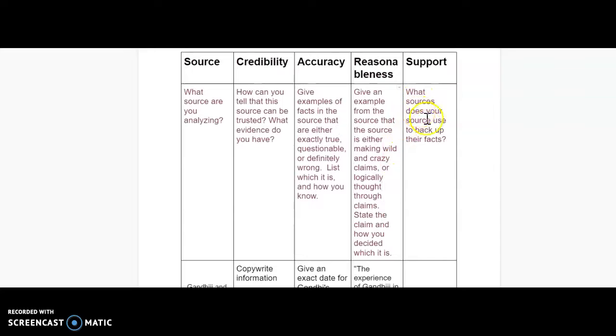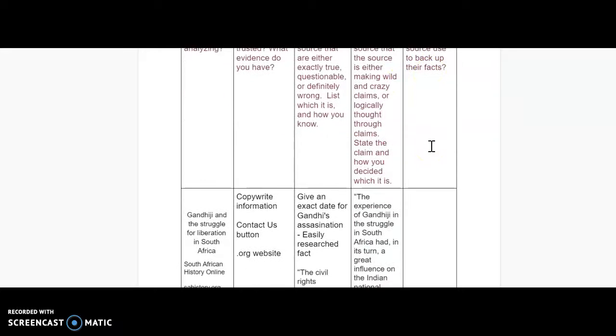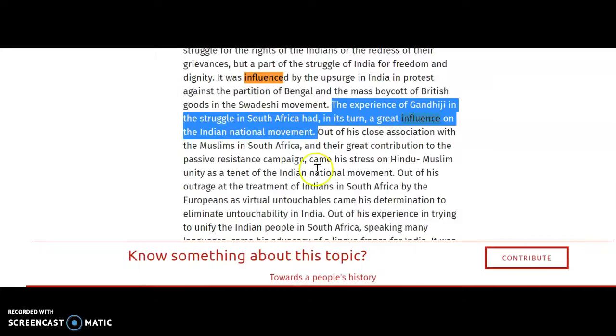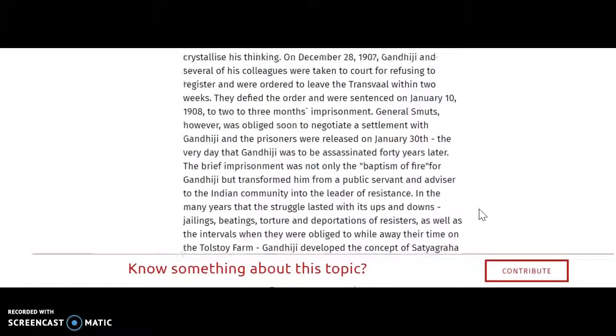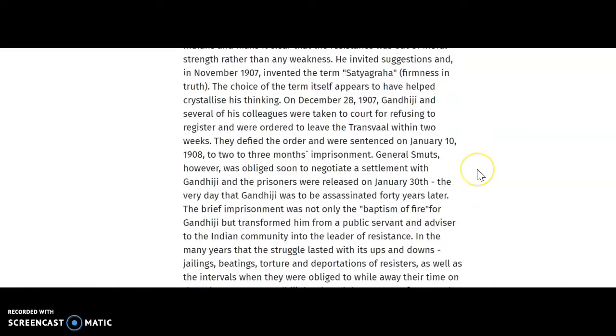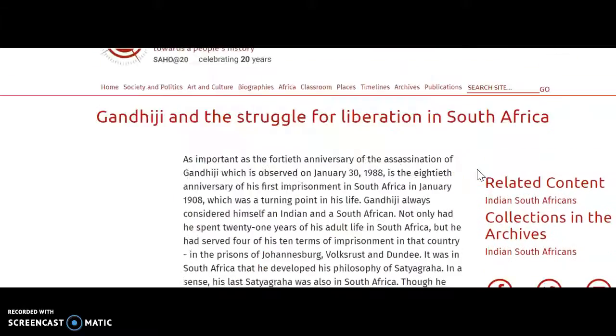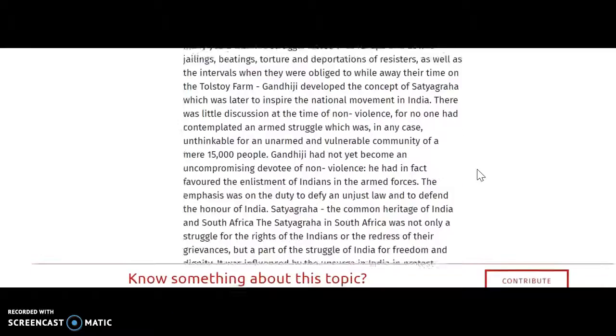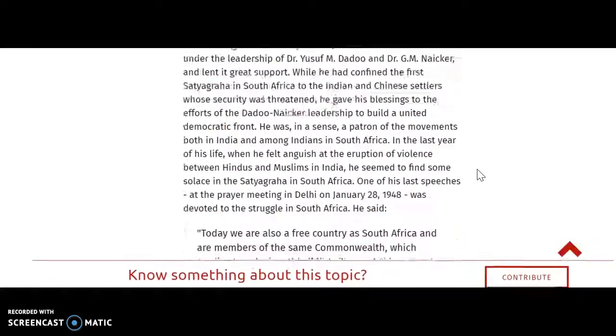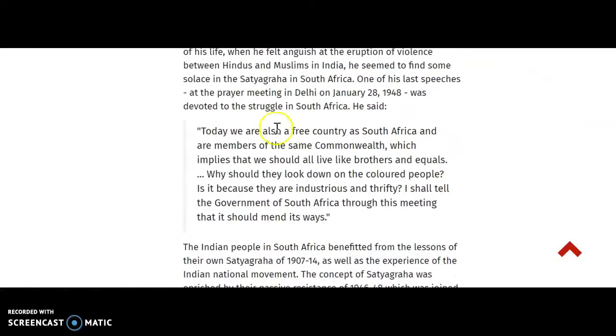And support. What sources does your source use to back up their facts? So coming back to our article, turn off my Control F, we want to find out what sources they quote. And that should be fairly easy in this article because they very specifically give you quotes.